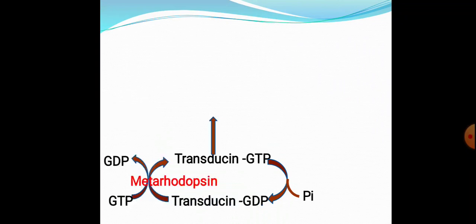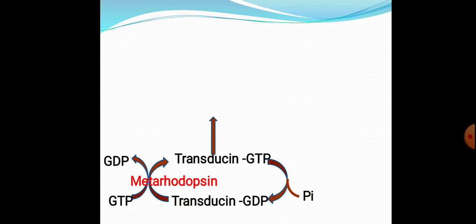So when the light falls on the retina, the rhodopsin is first converted to what? Converted to beta-rhodopsin, then lumirhodopsin, then meta-rhodopsin 1 and then into meta-rhodopsin 2. This meta-rhodopsin 2 will cause the activation of the G protein transducin and it forms transducin GTP.